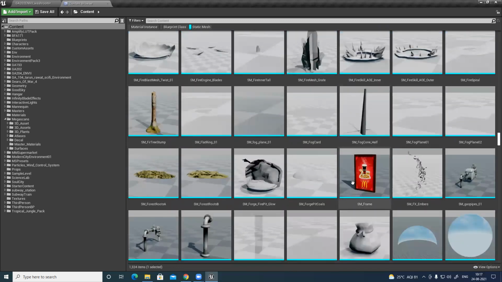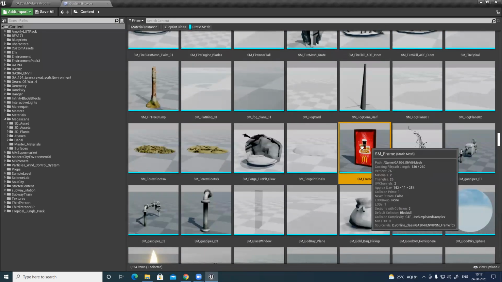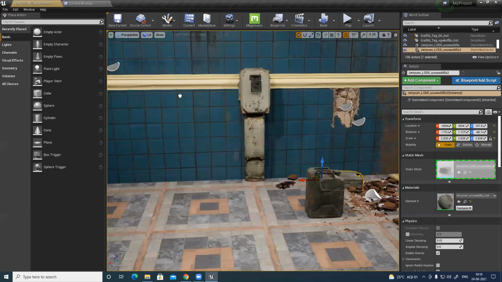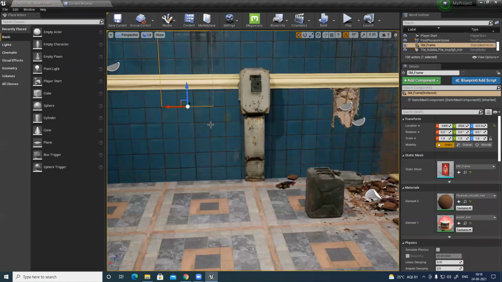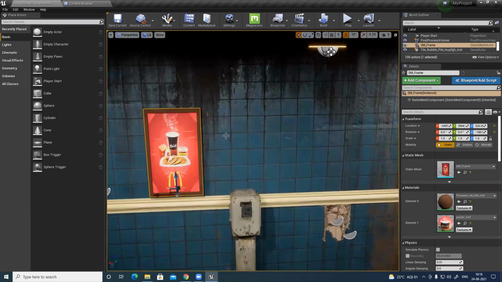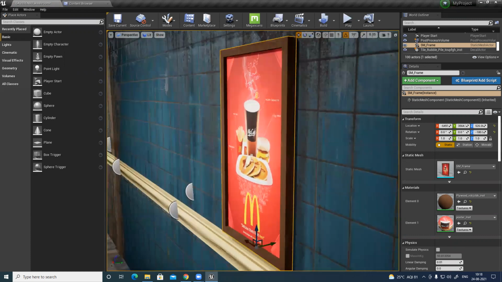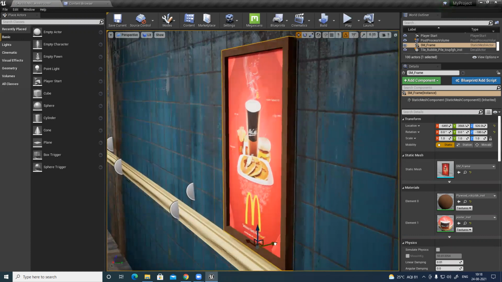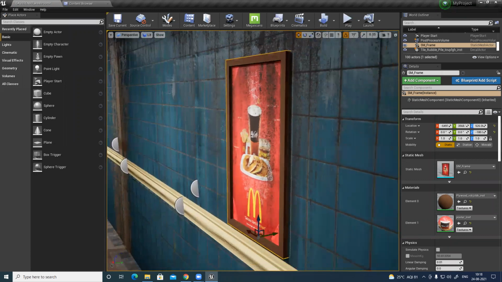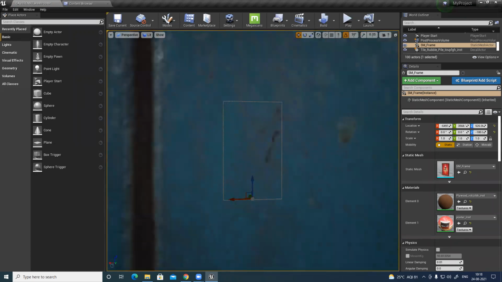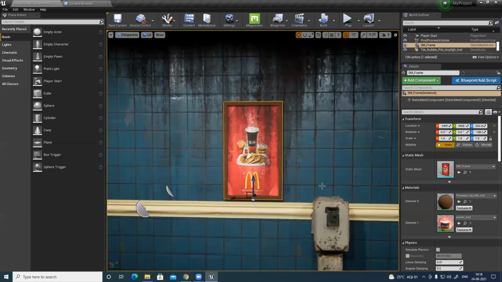I'm just beautifying the scene. I have a green poster here, so I can just remove this. That's slightly dirty, dirty and old.